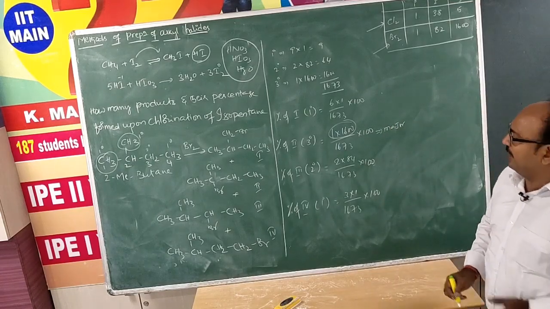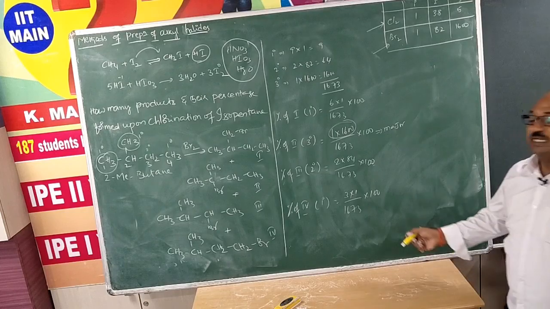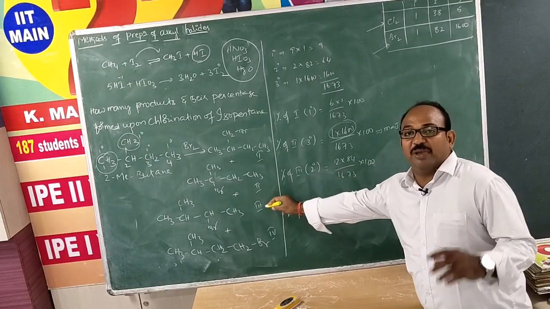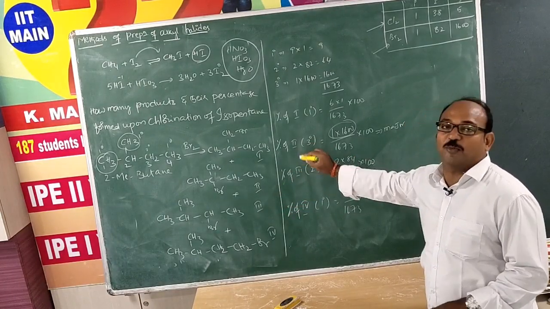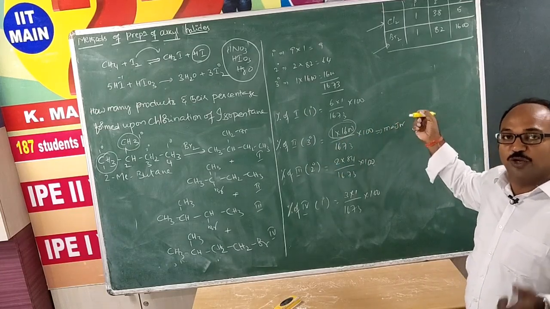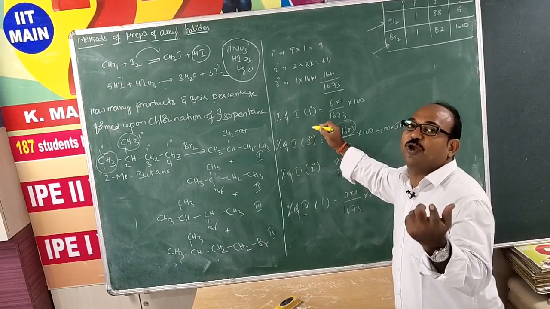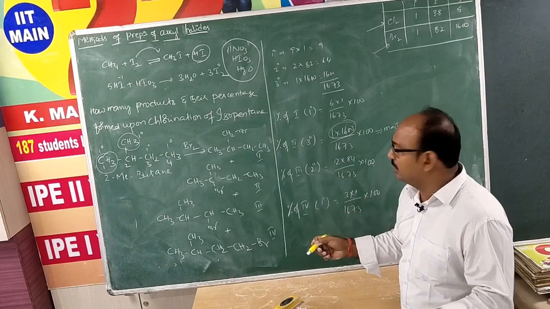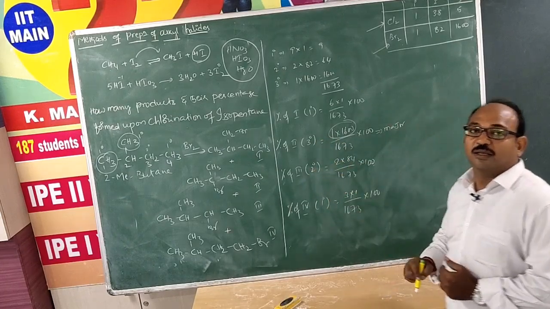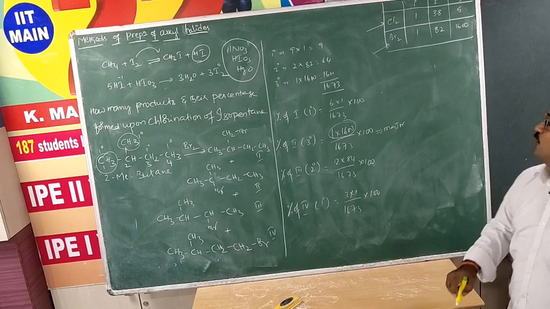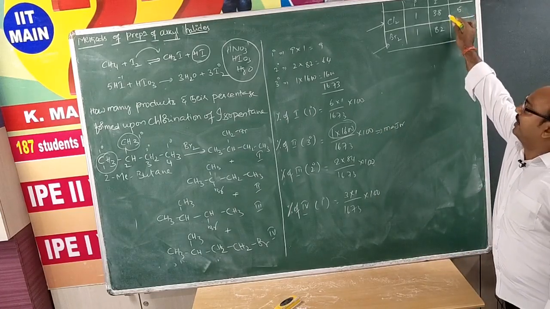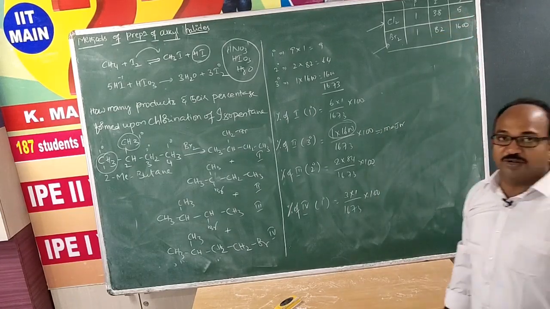For the same isopentane during chlorination, this third one will be the major product, but for bromination the second product is the major product. That means during bromination tertiary hydrogen is going to be abstracted, during chlorination secondary hydrogen will be abstracted. That is the difference between these two. So chlorine follows reactivity and bromine follows selectivity.